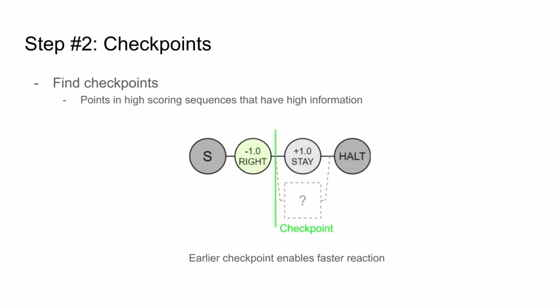By checkpointing earlier, we can begin adjusting our actions sooner, enabling a faster reaction to the observations we receive. So in addition to measuring information for the entire sequence, we'll also measure the information for all the prefix subsequences. Then, we'll select the best checkpoints using some heuristic based on average score, information, and how early they are in the sequence, and use the selected checkpoints in the following.